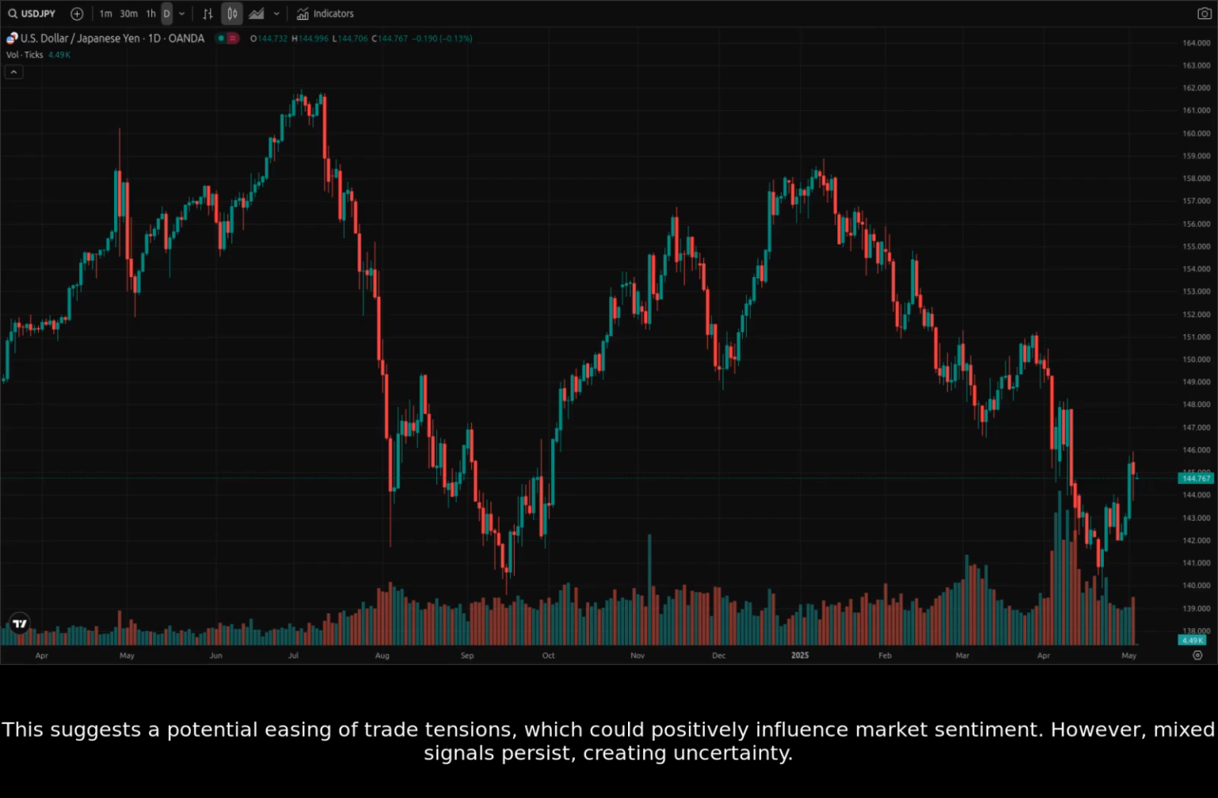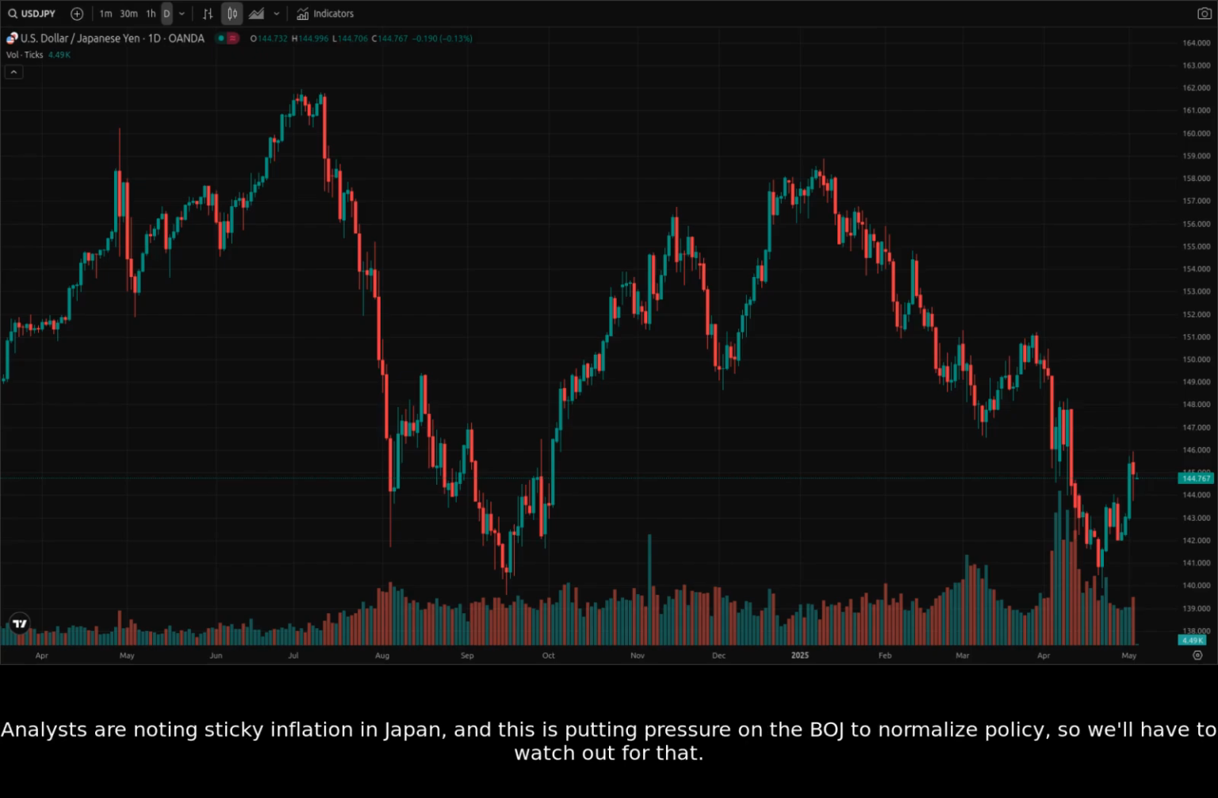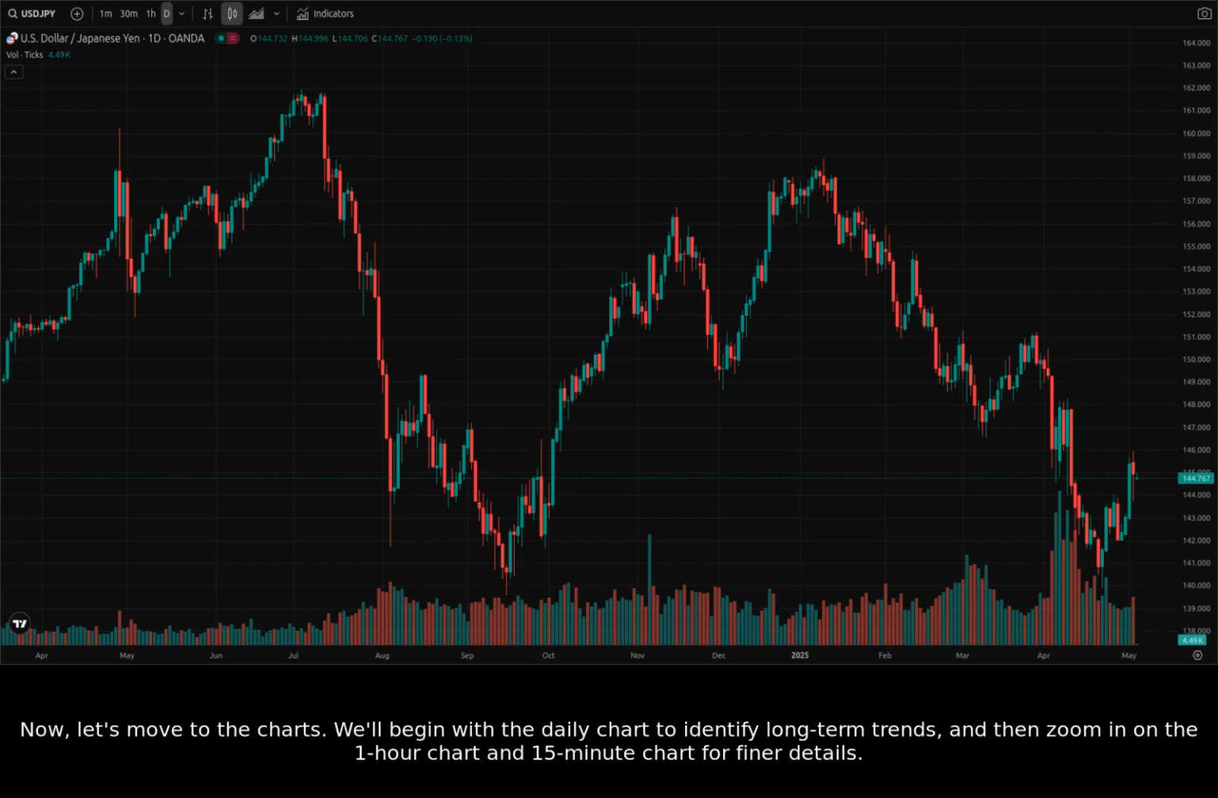However, mixed signals persist, creating uncertainty. Recent reports indicate the Japanese yen has appreciated nearly 1% against the US dollar, which introduces a bearish bias in the movement of US dollar to Japanese yen. Analysts are noting sticky inflation in Japan, and this is putting pressure on the BOJ to normalize policy, so we'll have to watch out for that. Several sources expect the Bank of Japan to maintain current interest rates due to economic fragility caused by potential US tariffs. Now, let's move to the charts.